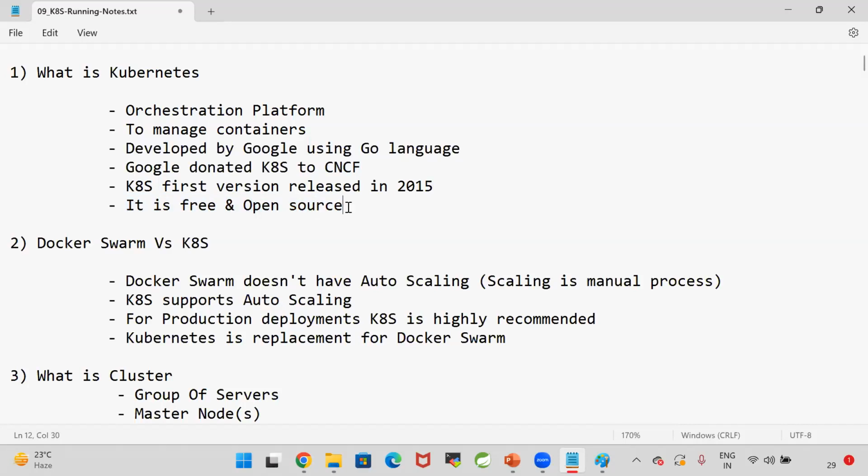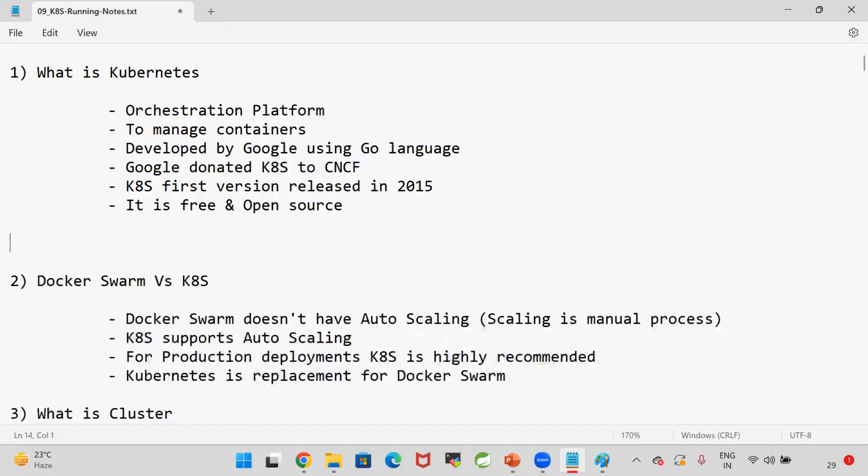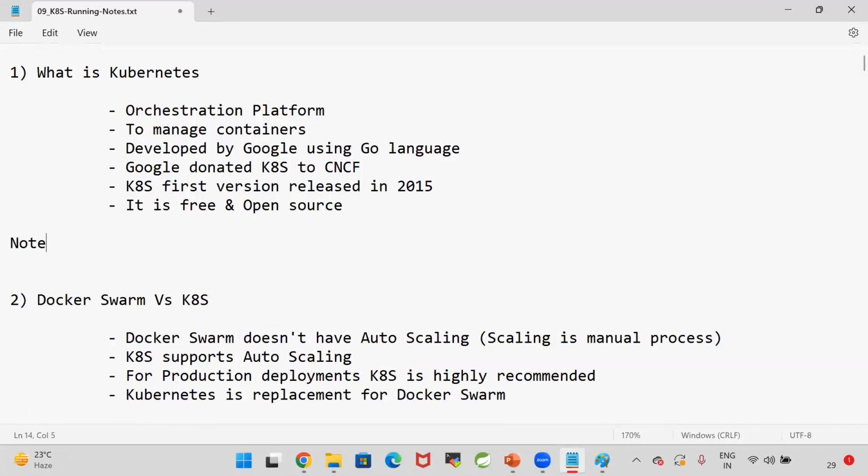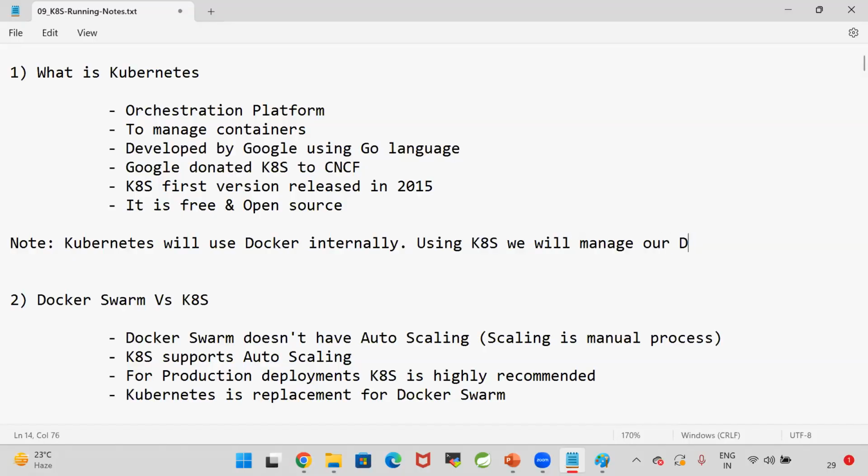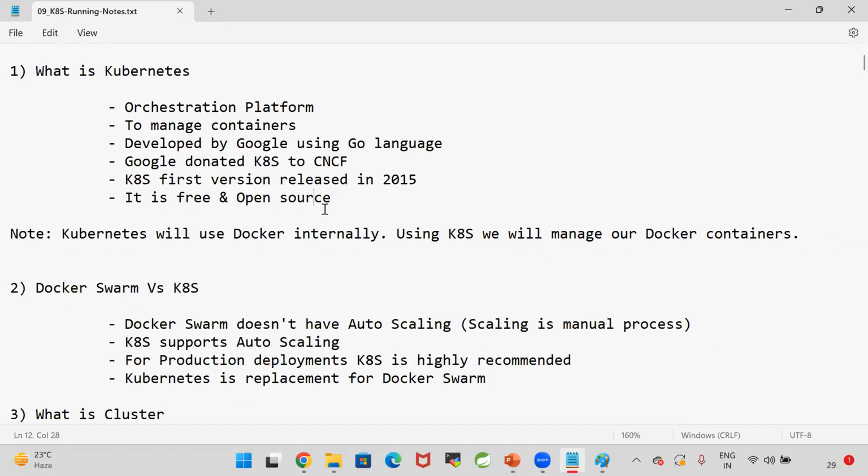Now, Kubernetes will use Docker containers internally. Got it? It is used to manage Docker containers only. Using Kubernetes, we will manage our Docker containers. So I have containers. I want to scale up my containers. I want to scale down my containers. For that, we are going for Kubernetes.